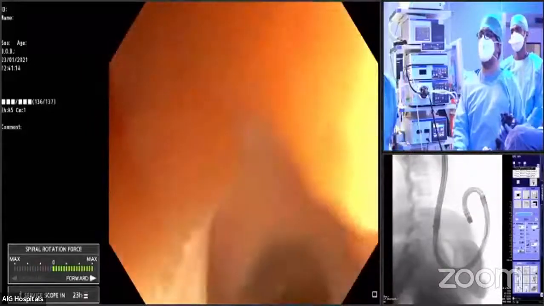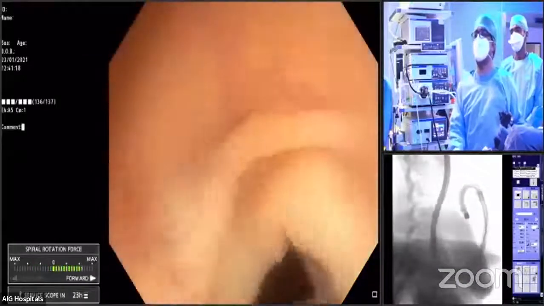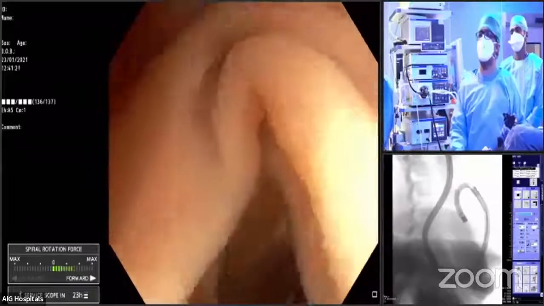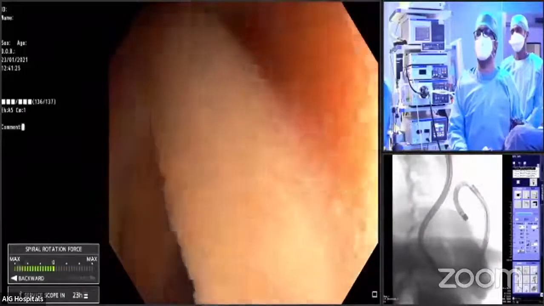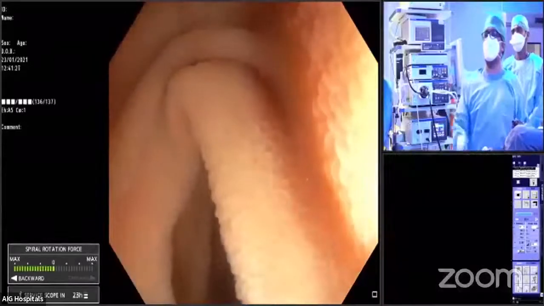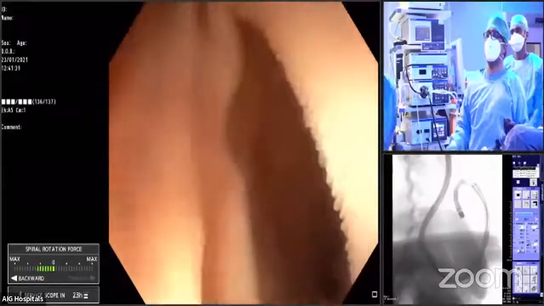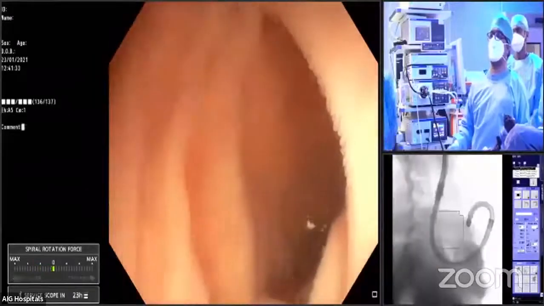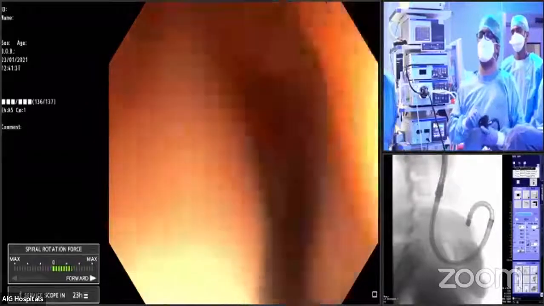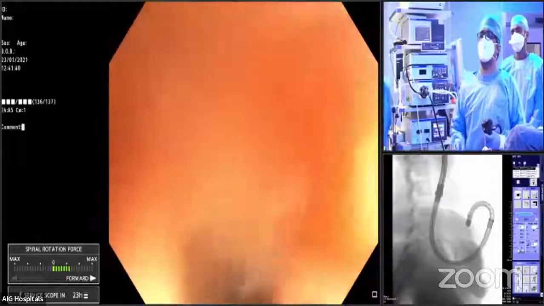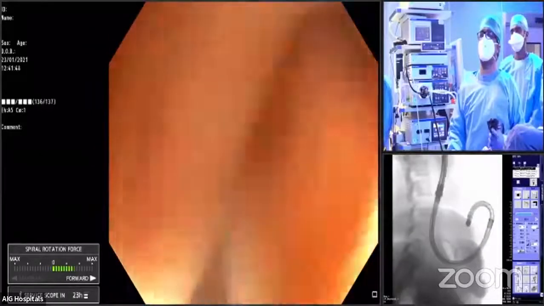Can you show the fluoro picture, please? You can see, even if I have gone to around 100 centimeters, the fluoro is showing that not even a single loop has formed. So I come back slightly because the scope is not advancing. I just stay there, suck out all the water and wait for the spiral to take over.